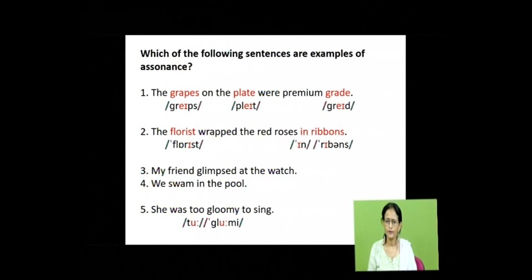My friend glimpsed at the watch. There is no repetition of vowel sounds. Likewise, in we swam in the pool, there is no repetition of vowel sound. The last one, she was too gloomy to sing. There is repetition of oo sound in too and gloomy. I hope you got it.